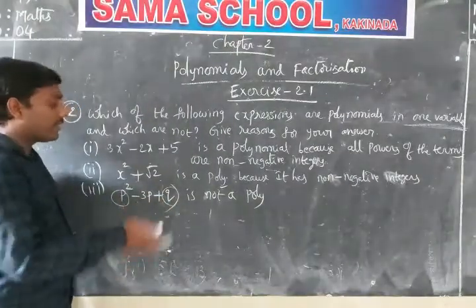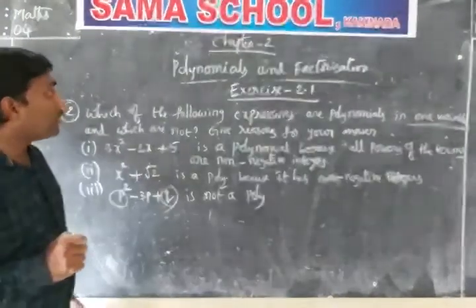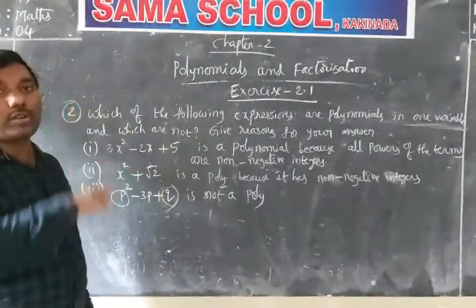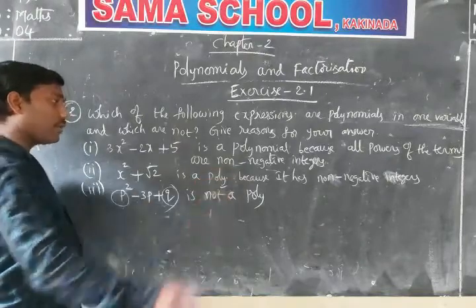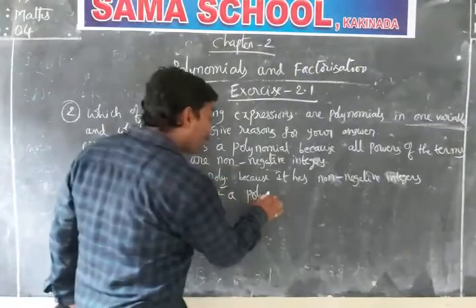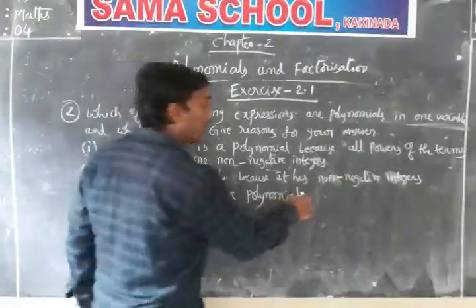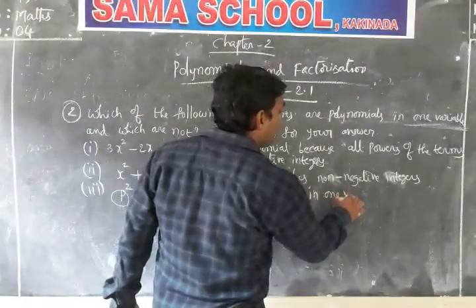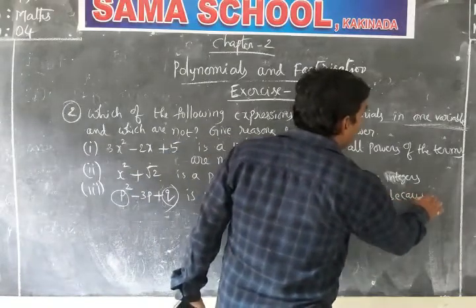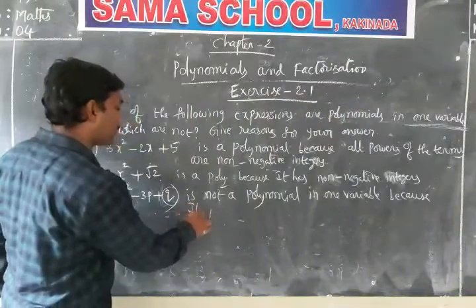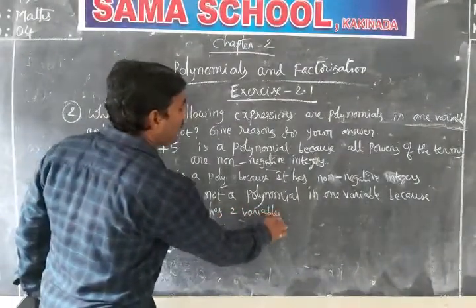Now, is it a polynomial or not? No need to check further, because they are asking whether it is a polynomial in one variable or not. Here it does not have only one variable, so it is not a polynomial in one variable. Actually it's a polynomial in two variables, but not in one variable, because it has two variables, p and q.